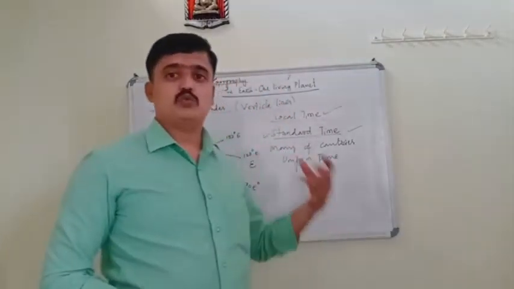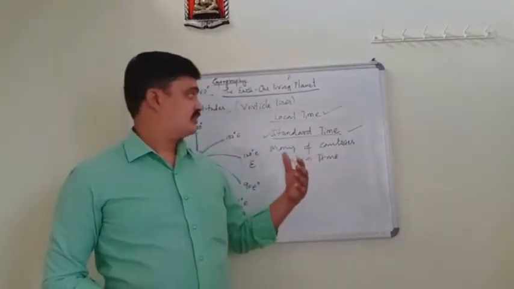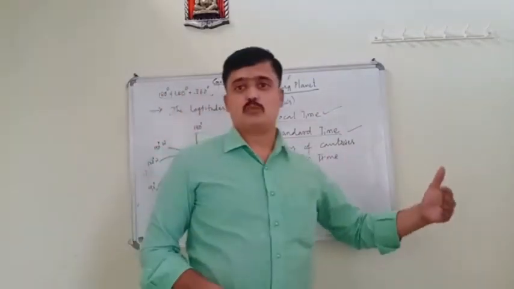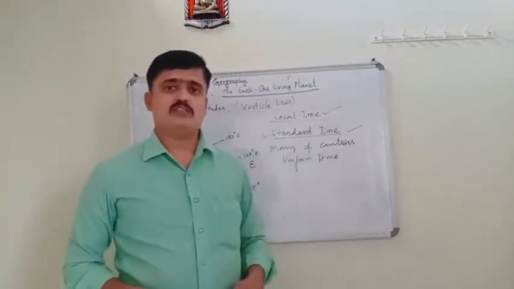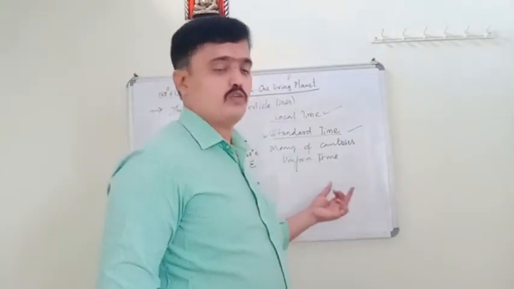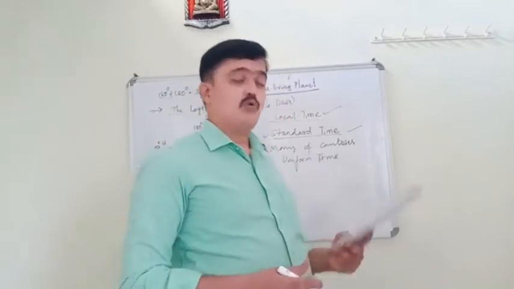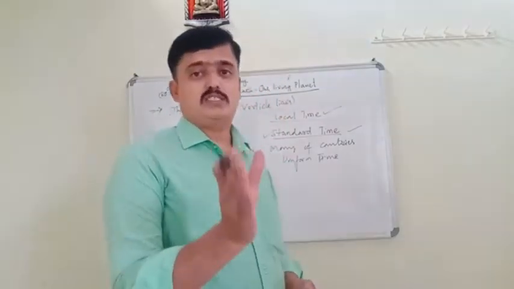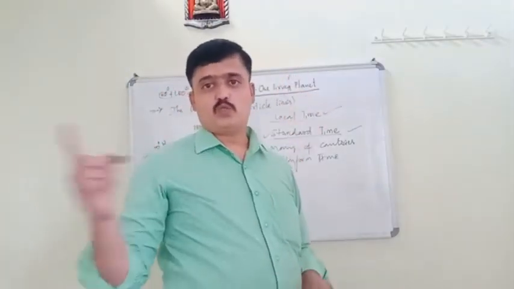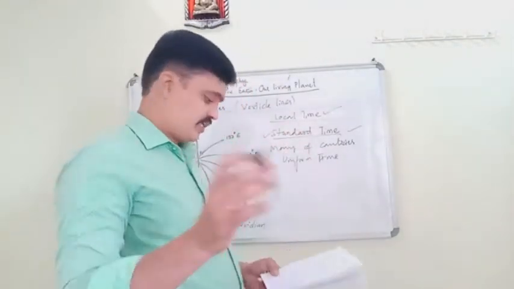It means that in order to avoid the confusion of local time, because local time varies from place to place, they started to follow uniform time. It is based on the meridian on which the most important city is located. That place's time they started to follow throughout the country, and that is what we call standard time.